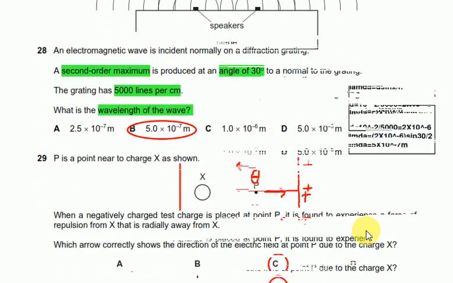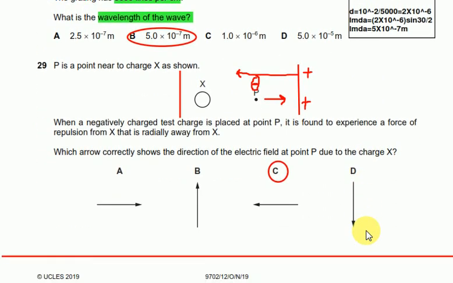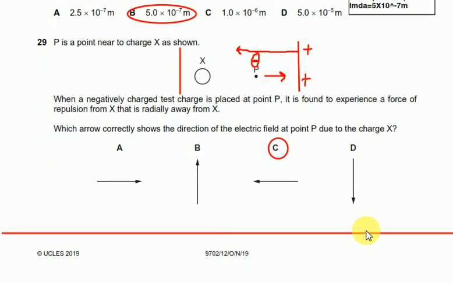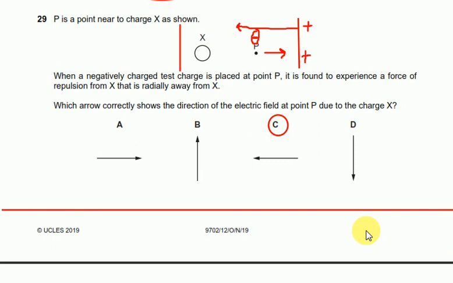Question number 29 says, P is a point near to charge x as shown. When a negative test charge is placed at point P, it is found to experience a force of repulsion from x that is radially away from x. Which arrow correctly shows the direction of the electric field at point P due to the charge x? The first thing is that it's a negative charge and it is repelled.